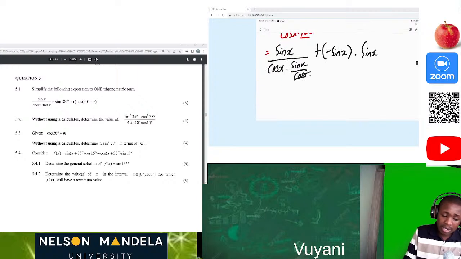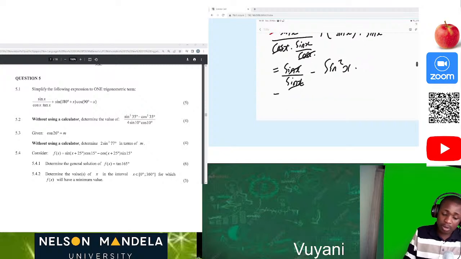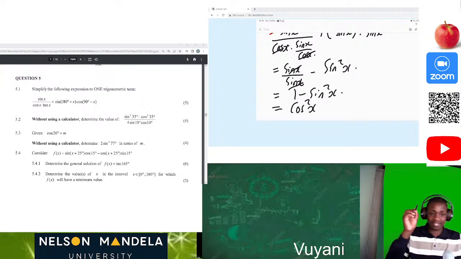This and this will cancel. Then we have sine of x divided by sine of x minus sine squared of x. Then this times this, that will be 1. So now we have 1 minus sine squared of x, which is equivalent to cos squared of x. Just like that, we are done.